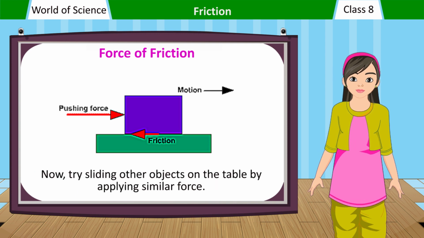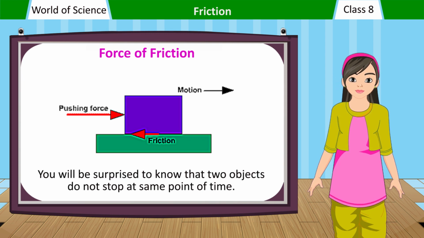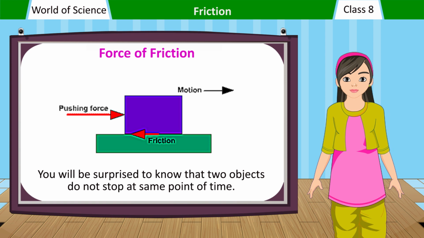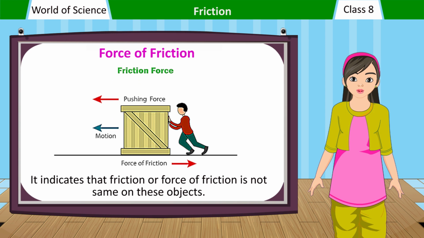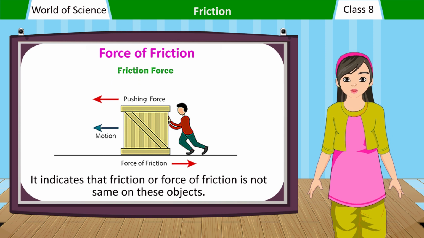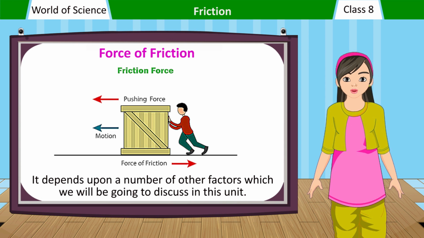Now, try sliding other objects on the table by applying similar force. You will be surprised to know that two objects do not stop at the same point of time. What does it show? It indicates that friction or force of friction is not the same on these objects. It depends upon a number of other factors, which we are going to discuss in this unit.